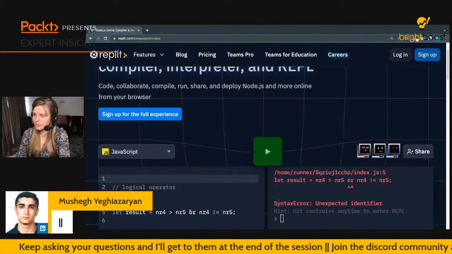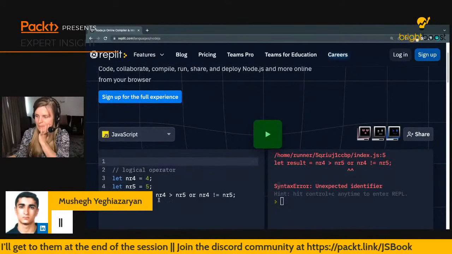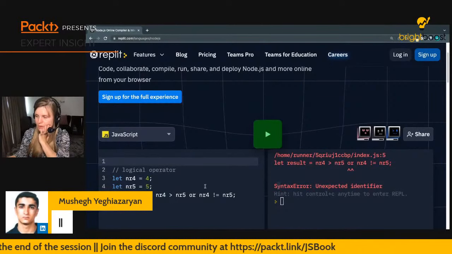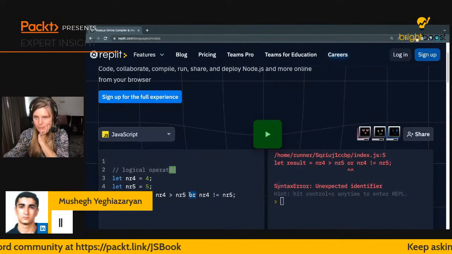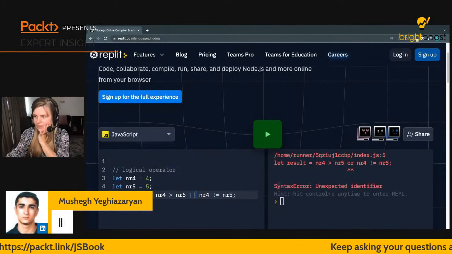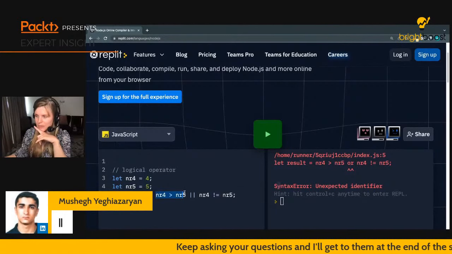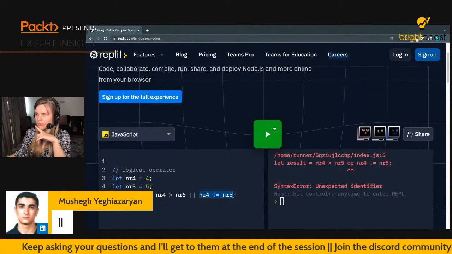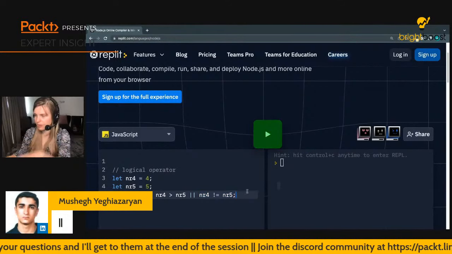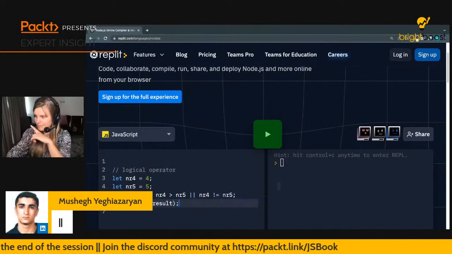So what we need is the double pipes. So I want to see whether number 4 is bigger than number 5, or number 4 is not equal to number 5. In this case, it's going to be true if either one of these statements is true. So if this one or that one is true, this whole thing is going to evaluate to true. So let me show you. Well, again, you need to print it if you want to see the result. There we go.